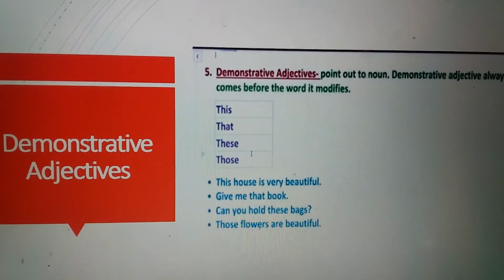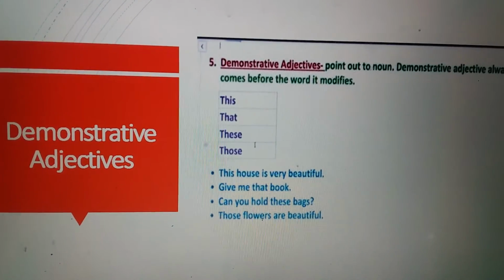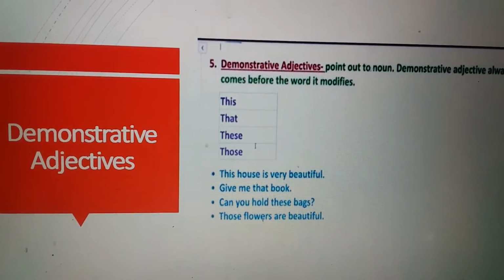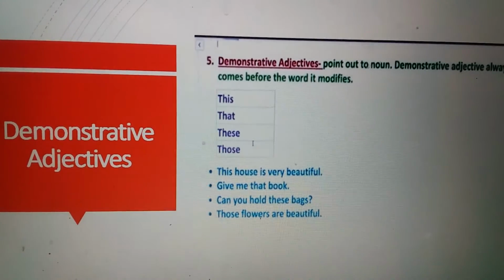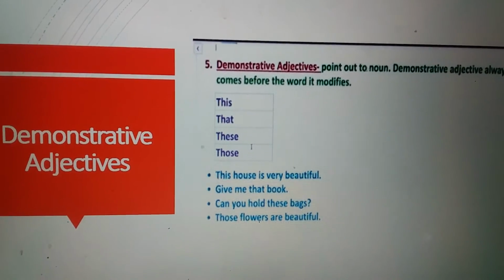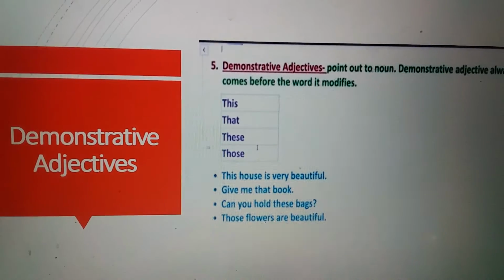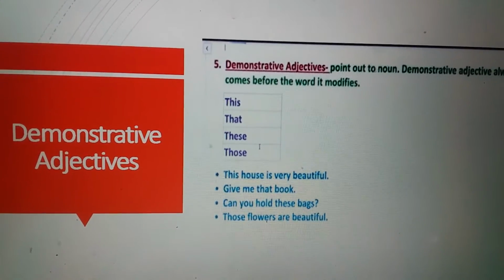Take the second example. Give me that book. Book is a noun. That book. That word is pointing out which book. So that is a demonstrative adjective. These bags. These is a demonstrative adjective. Those flowers. Those is a demonstrative adjective.